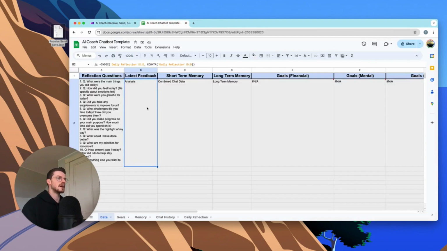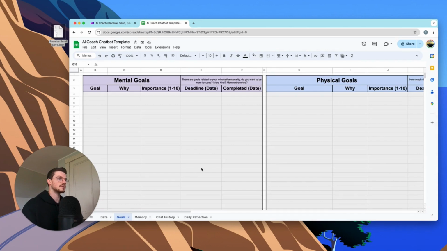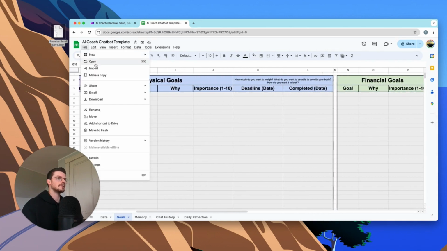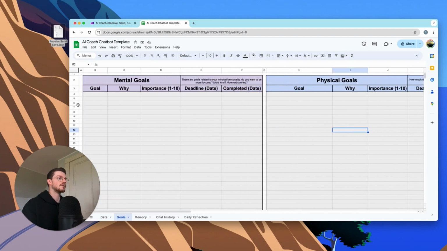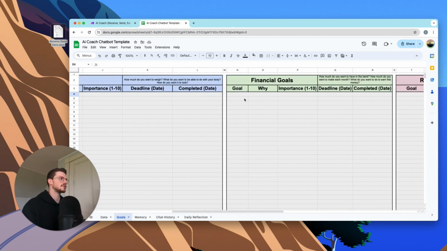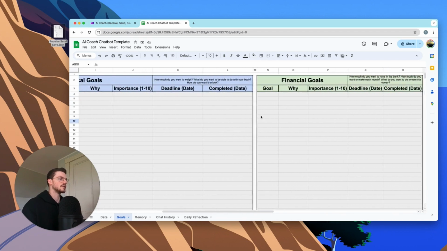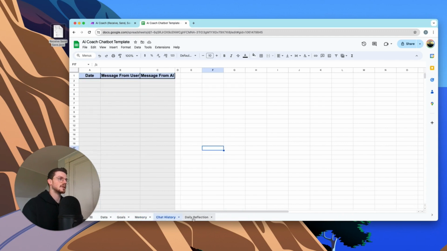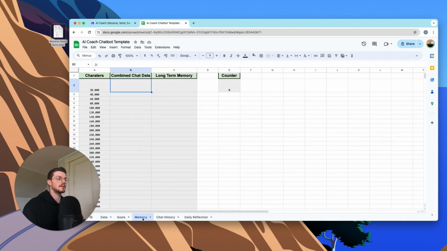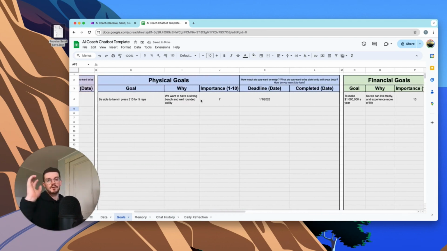You're also going to get access to this Google Sheets page, which you're going to want to create your own version of, and just hit file, make a copy right there. Basically you're going to want to go through this and fill out all this information. First off, you have your goals, for example, mental goals, physical, financial, relational, other, and then your different standards for life that you want to have for yourself. The rest of this sheet is all going to be auto-filled by the different chatbots, but I'll start off and do this. Okay, so I just filled these in.